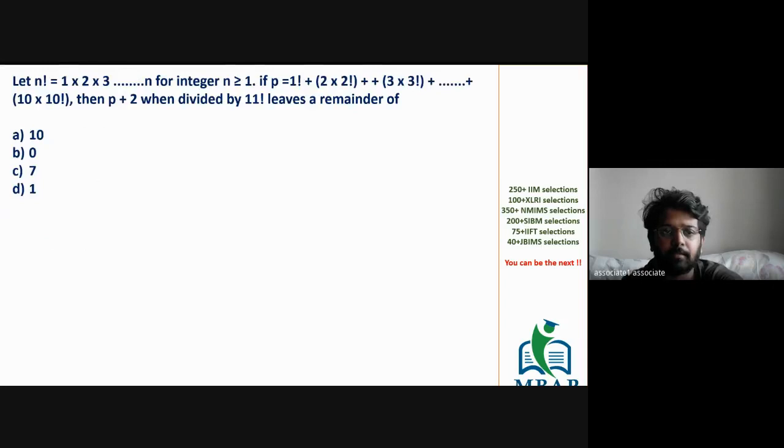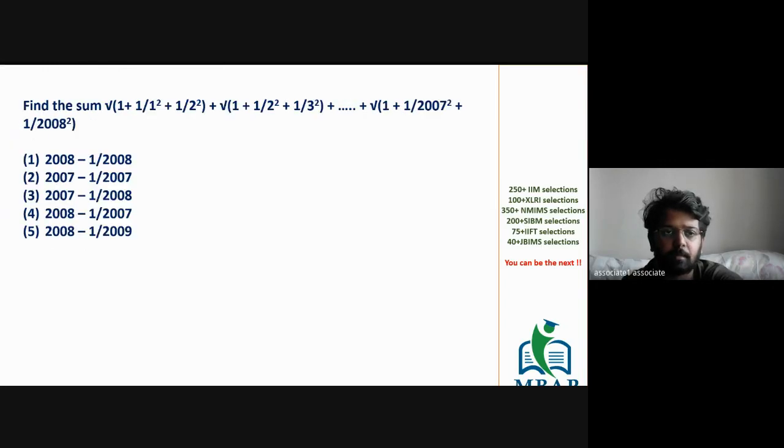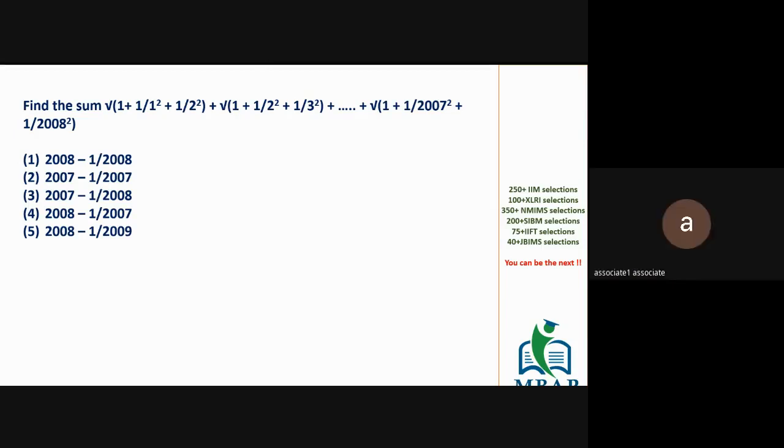Is this clear? If this is clear, please solve the next question which I am giving you. It is root of 1 plus 1 by 1 square plus 1 by 2 square plus 1 by 3 square till 1 by 2007 square plus 1 by 2008 square. Please solve this question again based on the same logic.